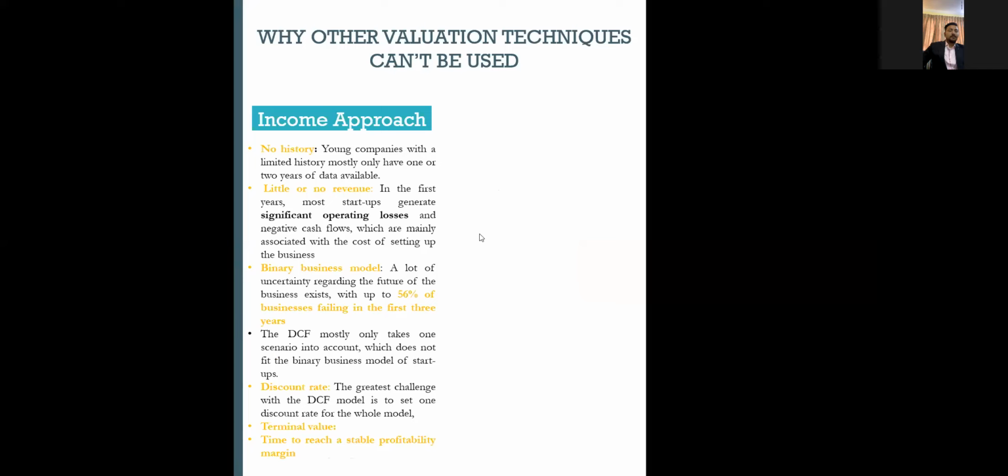There is little revenue or significant operating losses in the company, so you cannot precisely measure the operating losses or even the revenue going forward. And as I've already told you, it's a binary business model. So there are a lot of X factors in terms of going concern also, like in the previous slide, where I said 70% of startups fail to operate after the 7th year. So how do you factor in this kind of risk from an investor's point of view, right? And there is a lot of challenge in the discounting factor, how to discount that cash flow and the terminal value, and the time to reach profitability is not precisely measurable, right?